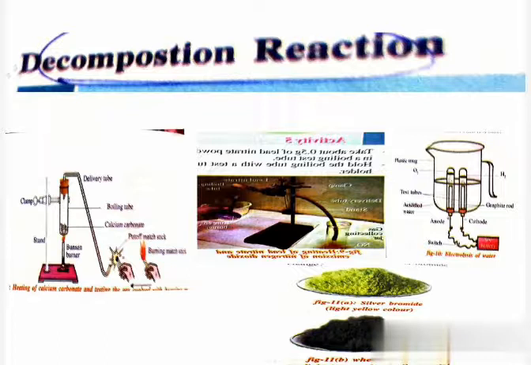In this figure, the boiling tube is there, no? In that boiling tube, what is there? Calcium carbonate is there. Fix that boiling tube to a retort stand and close the mouth of the boiling tube with the help of a single hole rubber cork. Insert one delivery tube through the single hole rubber cork and heat the boiling tube with the help of a Bunsen burner or spirit lamp.